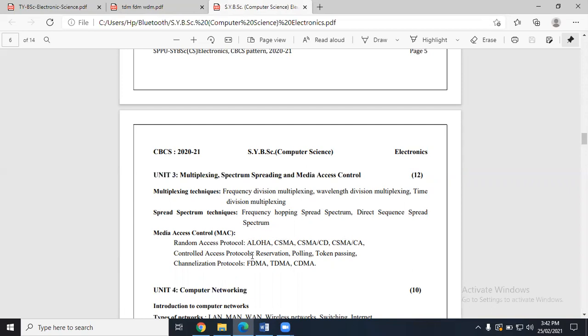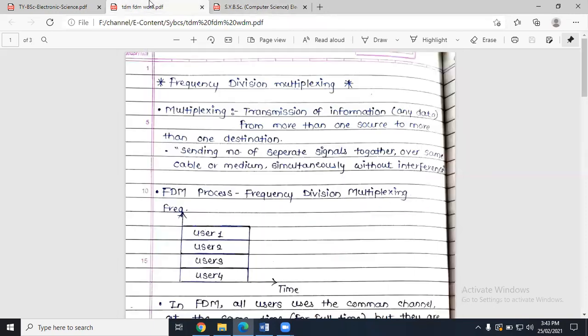In case of controlled access protocol, we have reservation, polling, and token passing. And in channelized protocol, we have FDMA, TDMA, and CDMA. So today we are going to start with the multiplexing technique, which is FDM, WDM, and TDM. All right, so without any delay, let's get started.